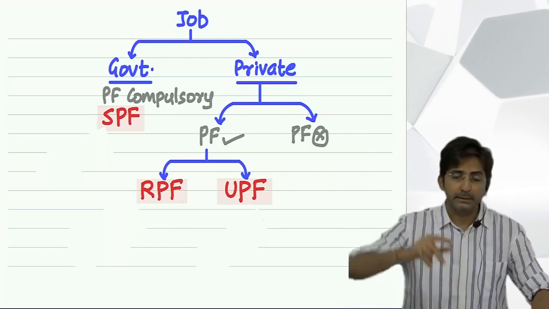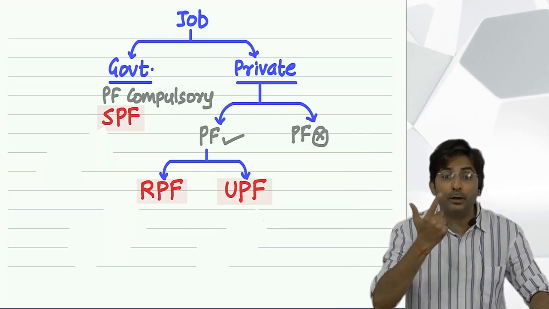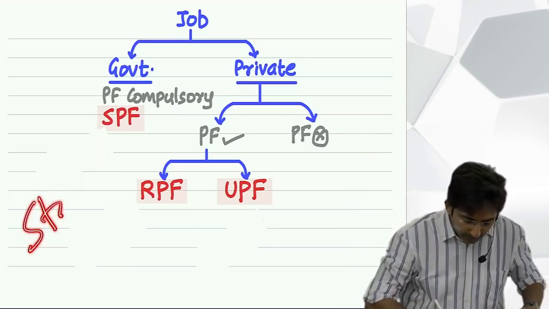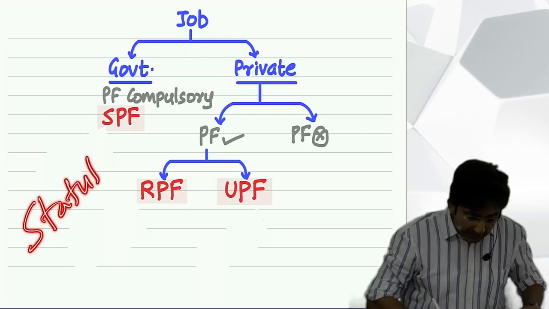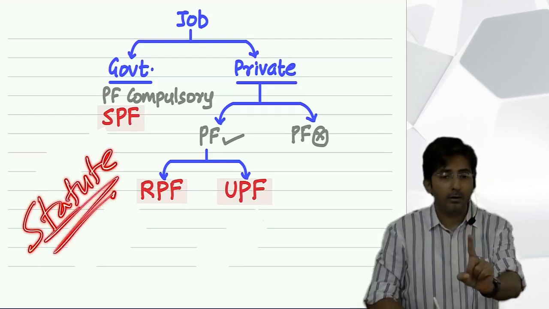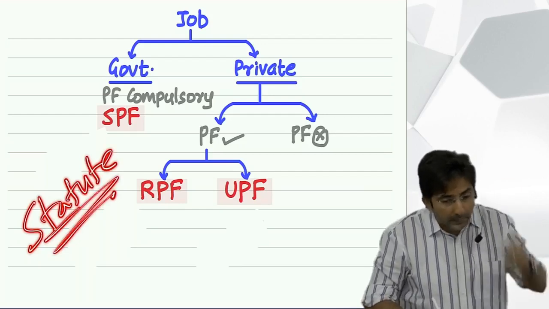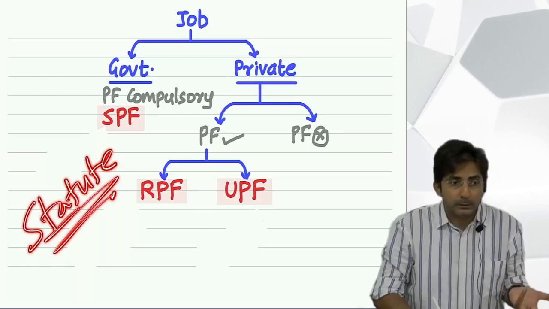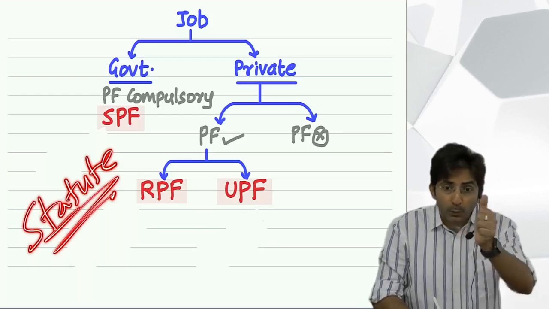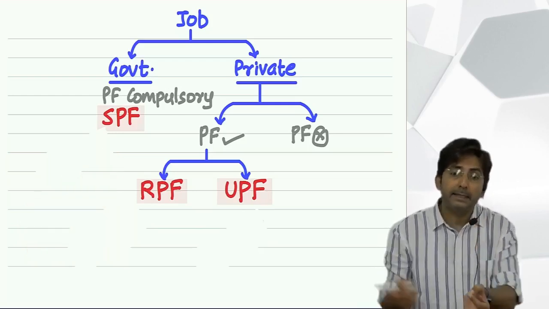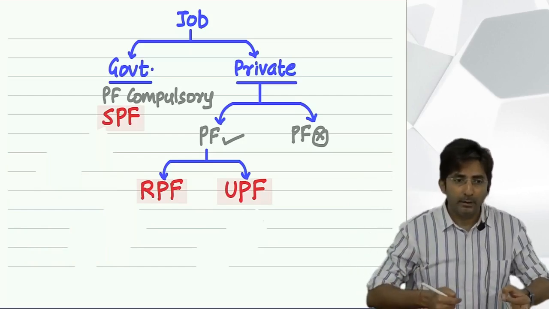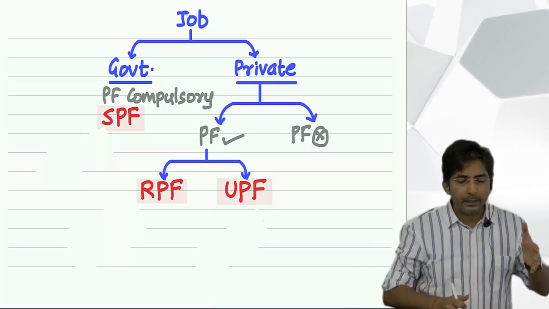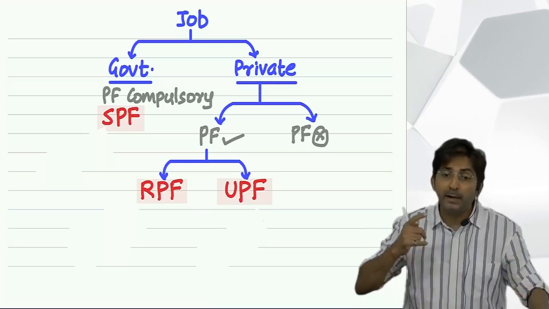And if something is compulsory, it is called statutory. Have you heard the word statutory? Yes. Actually, statute means law. And when law makes something compulsory, it becomes statutory. The word statute means law only. And there is one law, Provident Fund Act 1925. Actually, there are two acts of Provident Fund. Provident Fund Act 1925, Provident Fund Act 1952.